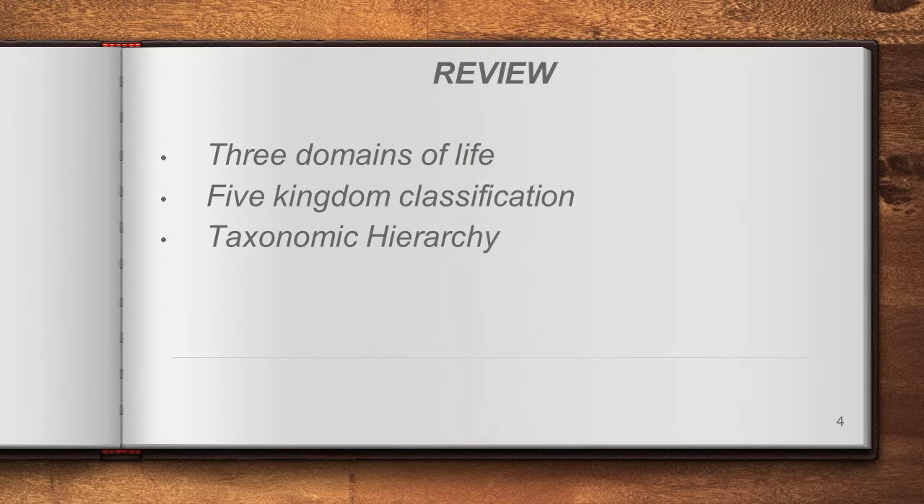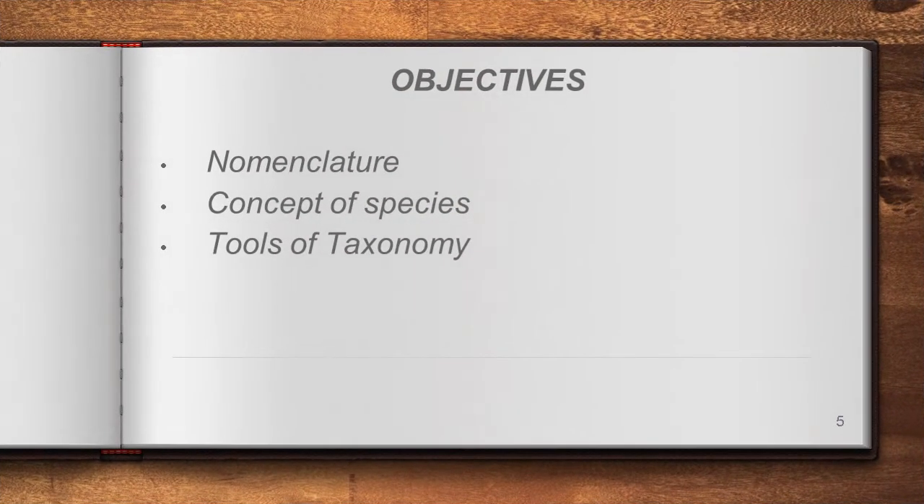So we can see today's class. Fine. Today in our class we are going to discuss three matters, that is nomenclature, concept of species and tools of taxonomy. Nomenclature, concept of species and tools of taxonomy. So let us see one by one what that is. Fine.